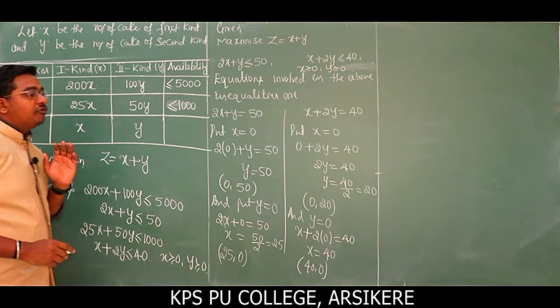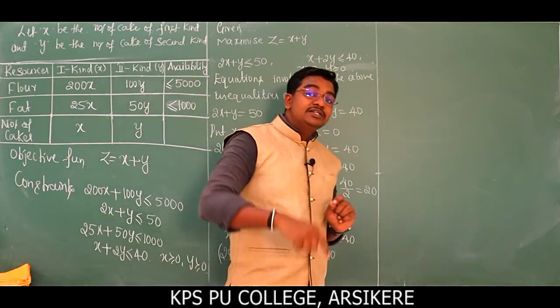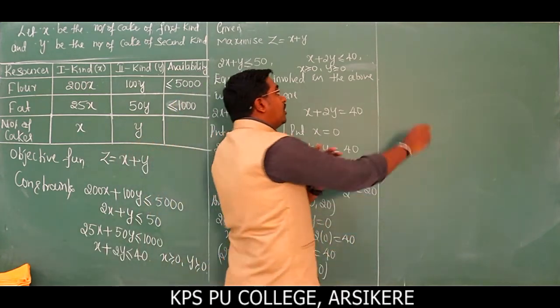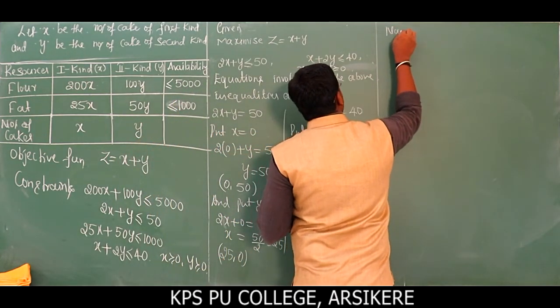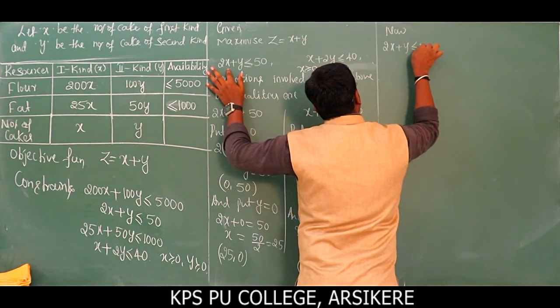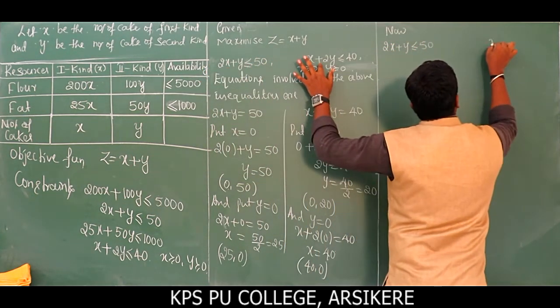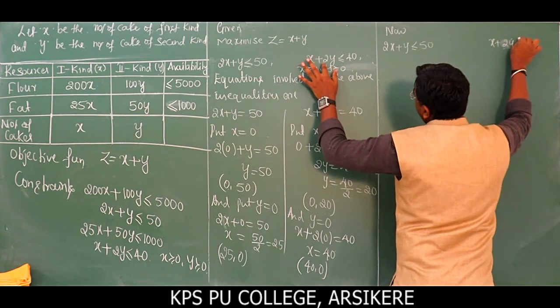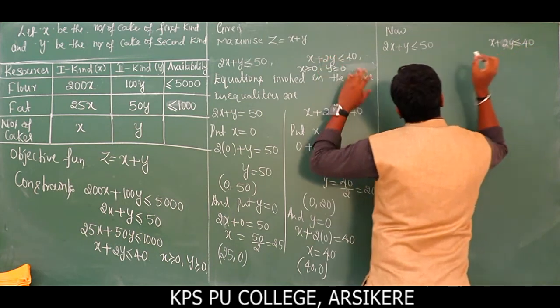Now we have to find whether the solution region is towards the origin or away from the origin. This step is very important. Take the inequalities: 2x plus y less than or equal to 50 and x plus 2y less than or equal to 40.